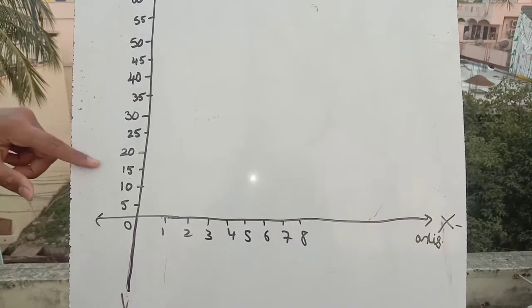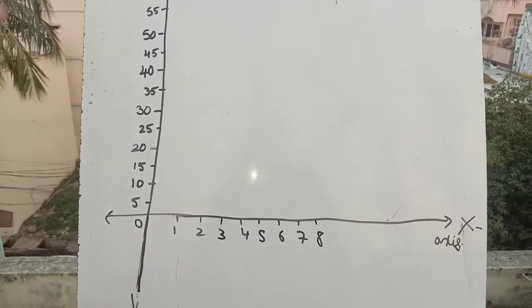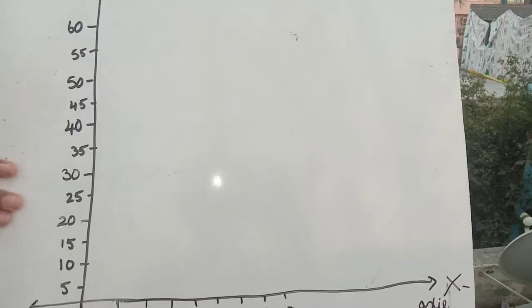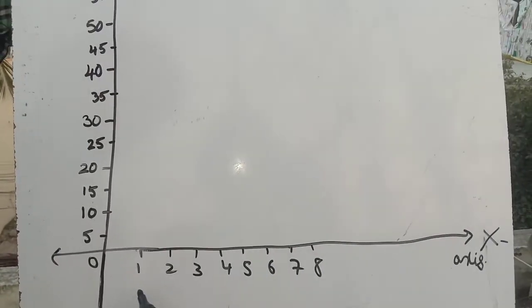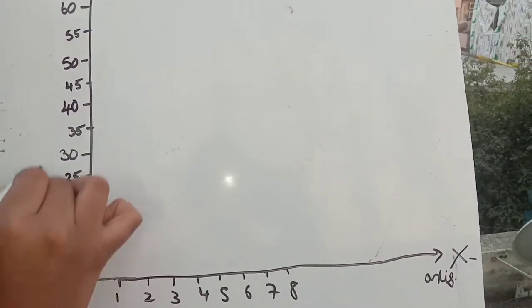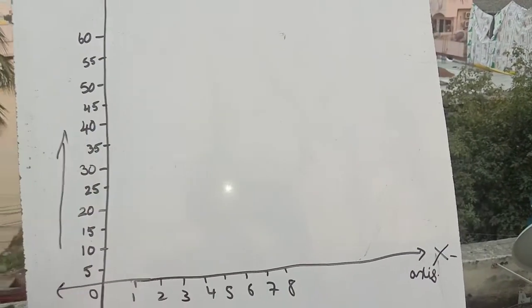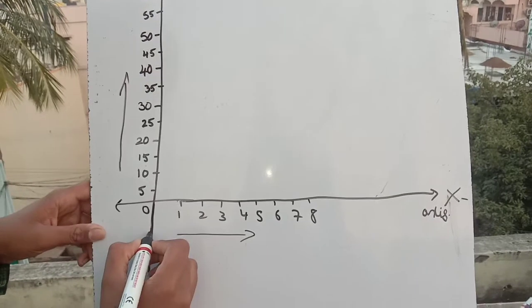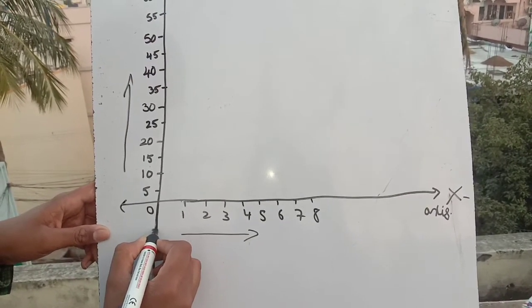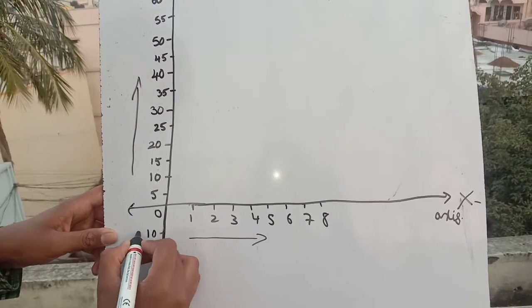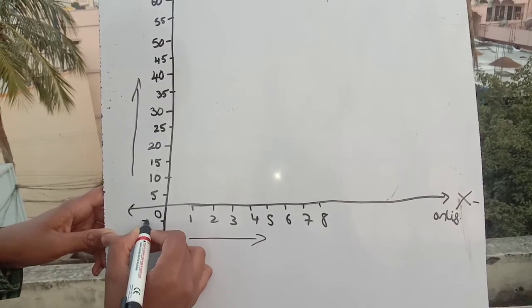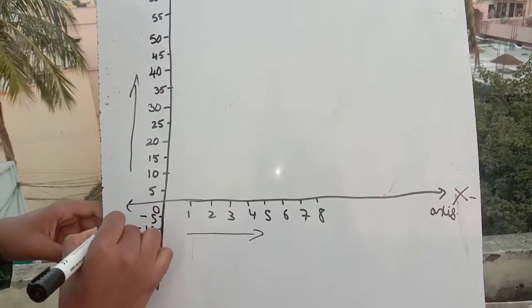And here I have taken the total, marginal and average products, all 3 products, on the y-axis, and the number of laborers employed on the x-axis. Okay, so it is increasing and it is decreasing. It is increasing, and here I am taking minus 10, and here I am taking minus 5. Here it is in decreasing order.